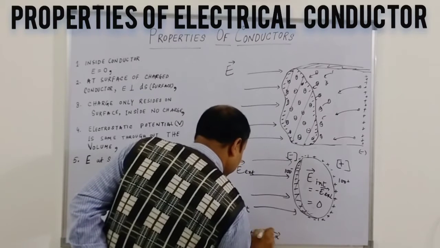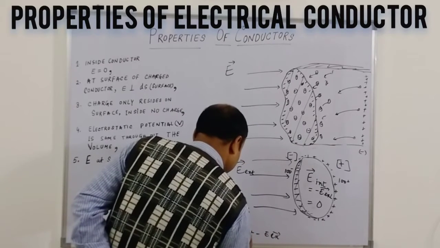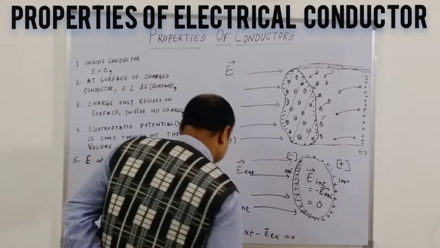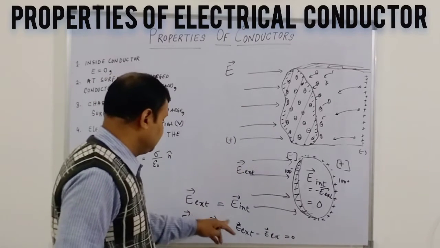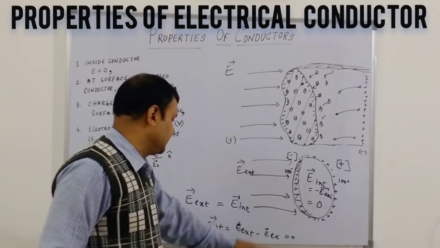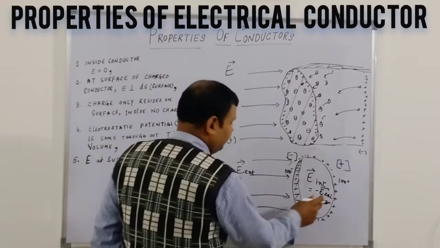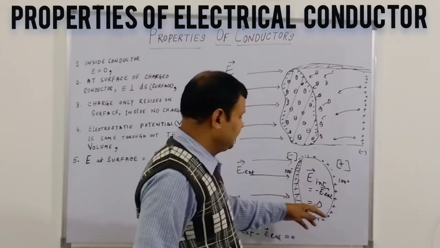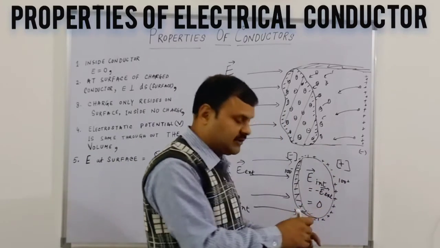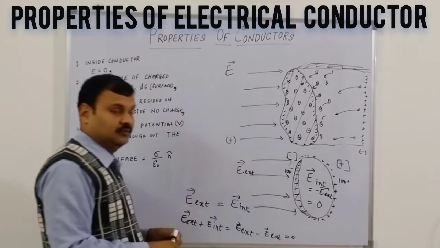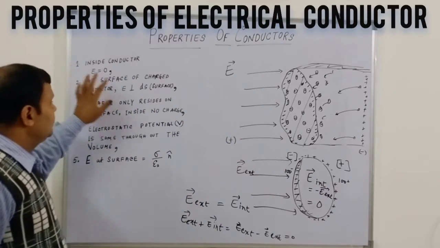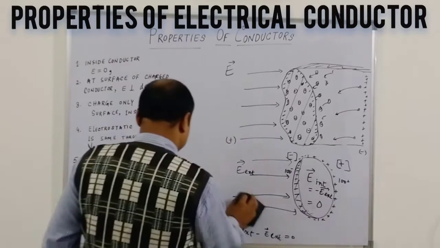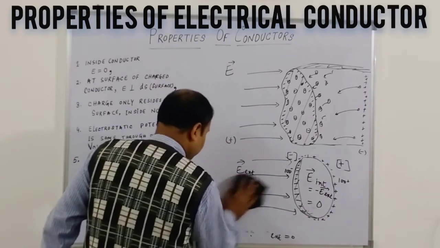Both are the same but in opposite directions, so the overall effect of the electrical field inside the conductor is 0. So inside any conductor the electrical field is 0; we come to know this.